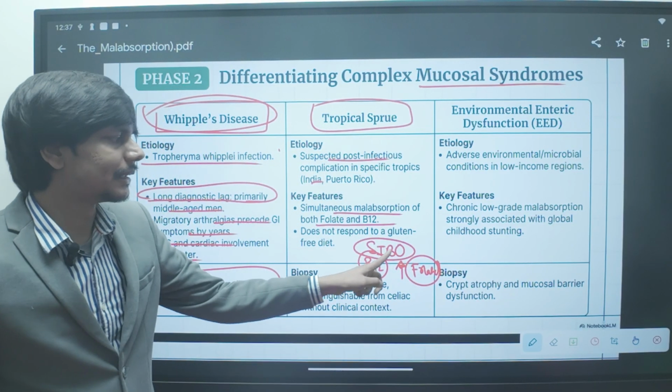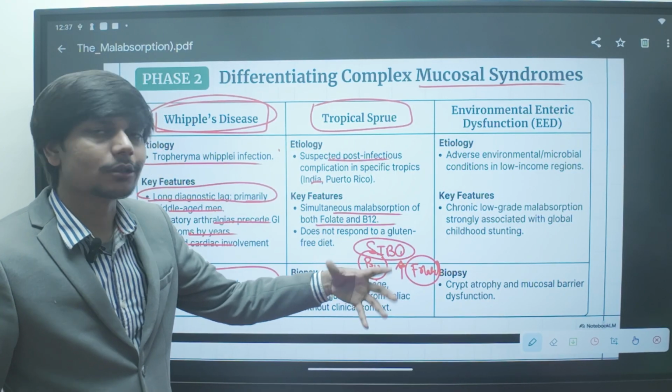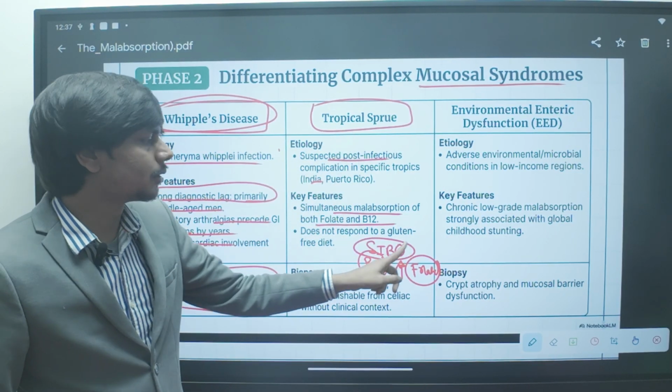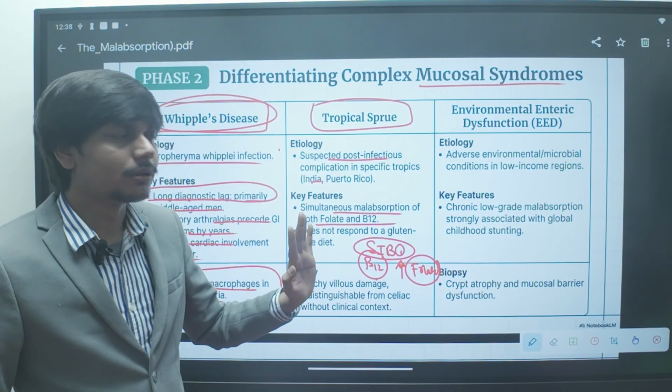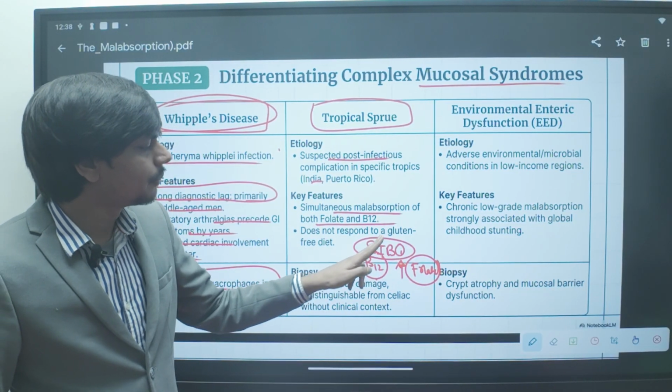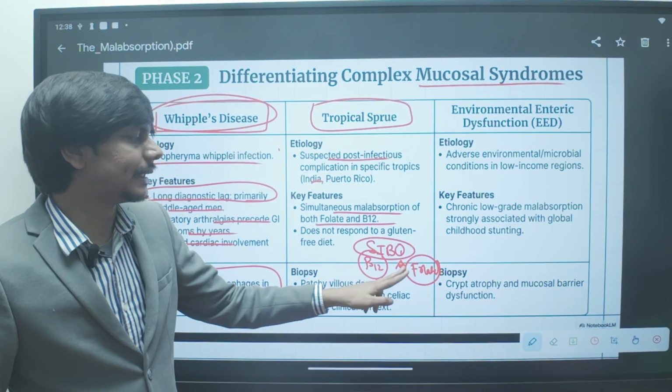The bacteria which are overgrowing will produce folate, so folate will be high, and they will consume B12, so B12 will be low. So remember, in SIBO, B12 is low, folate is high.